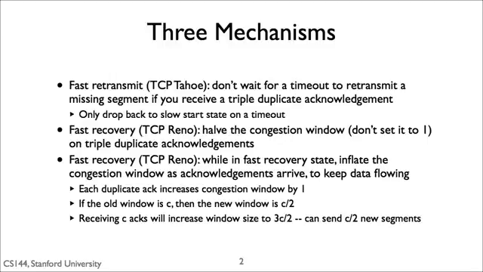Because the old congestion window size was C, increasing the congestion window by 1 for each duplicate ACK, the congestion window grows from C divided by 2, fast recovery, to C plus C divided by 2, or 3C over 2. This means that for these duplicate acknowledgements, from C over 2 to C, TCP can send a new segment. For the second half of duplicate acknowledgements, TCP can send a new segment as the congestion window has advanced further ahead. Once TCP receives a new acknowledgement, it resets its congestion window to the correct value, so C over 2.